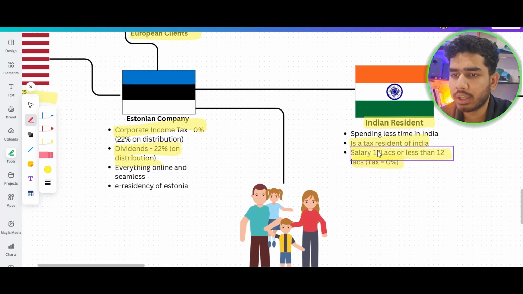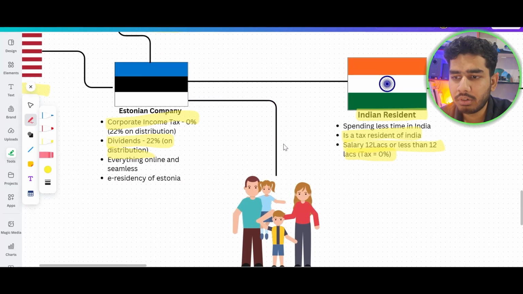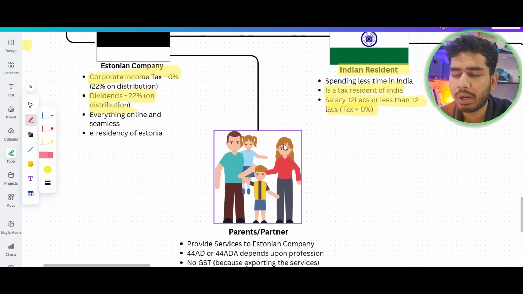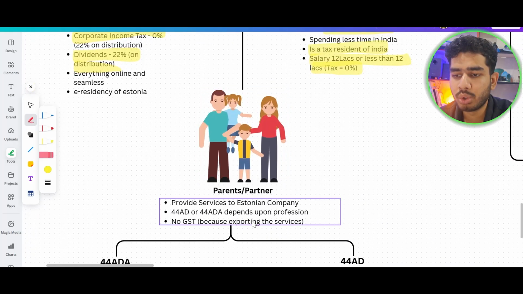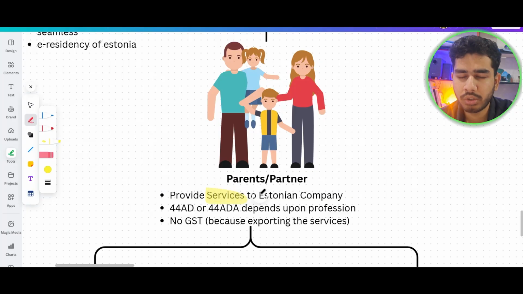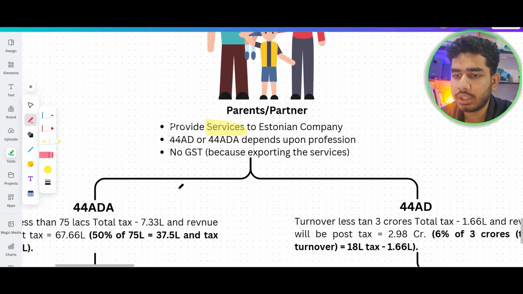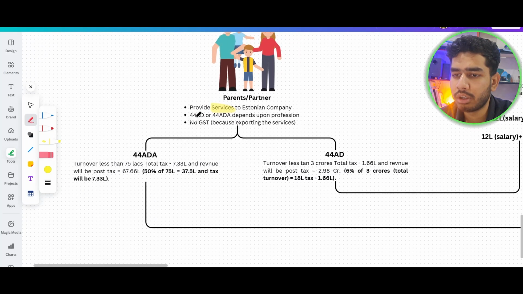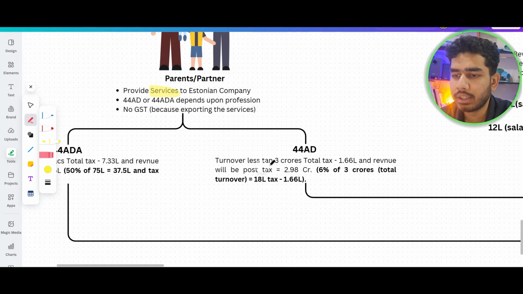So you are withdrawing a salary of 12 lakhs into your personal income account from the Estonian company. Now you have your father, mother, your parents, or maybe your partner also. So you can register them under 44AD and 44ADA, like they are providing services, or some kind of management services, to your Estonian company. Let's suppose they are providing services under 44AD, then their turnover should be less than 3 crore and their total tax will be 1.66 lakhs.